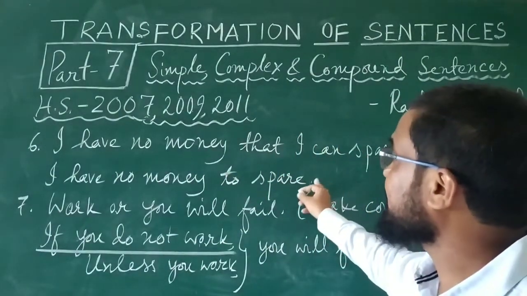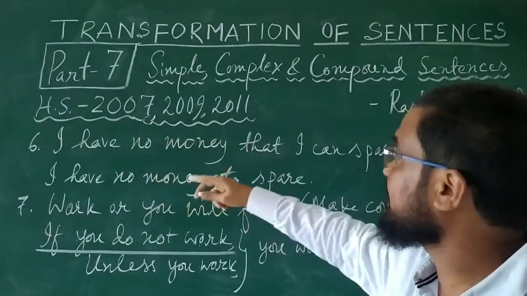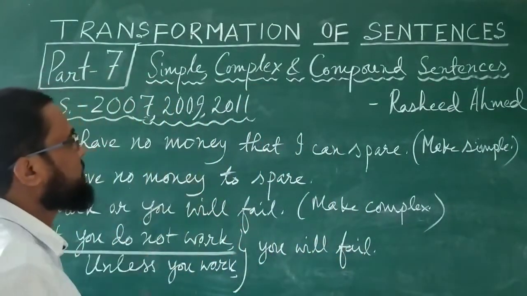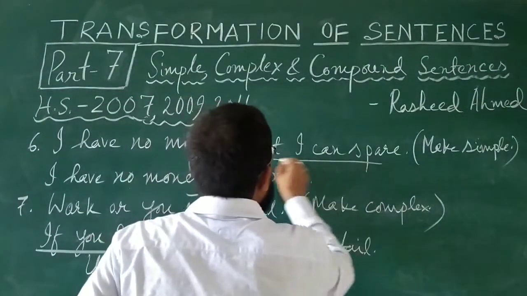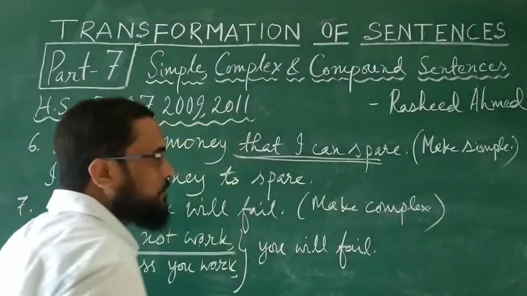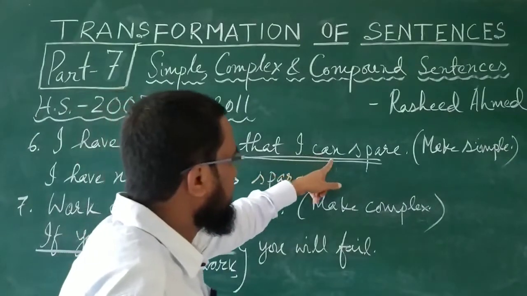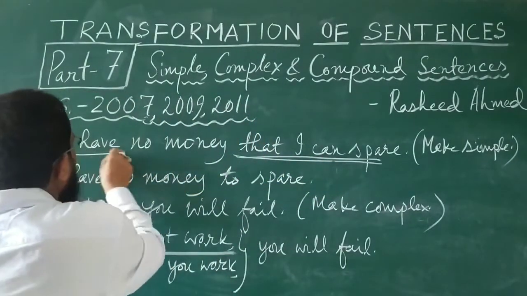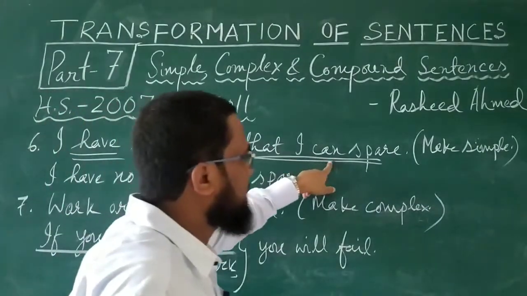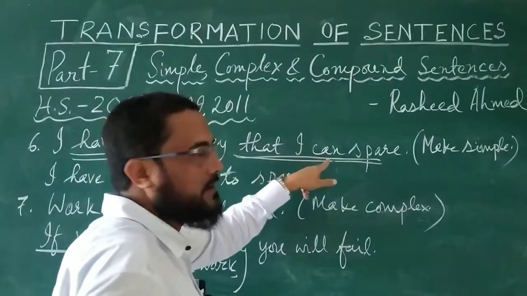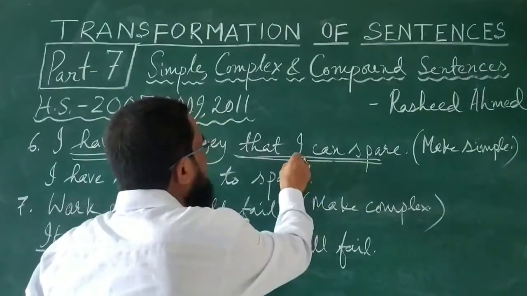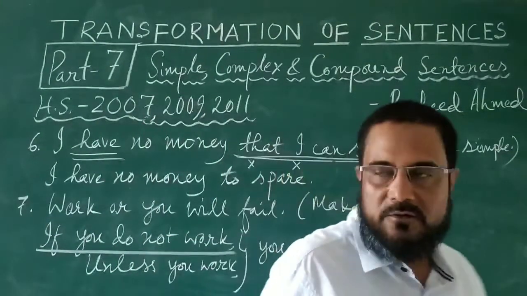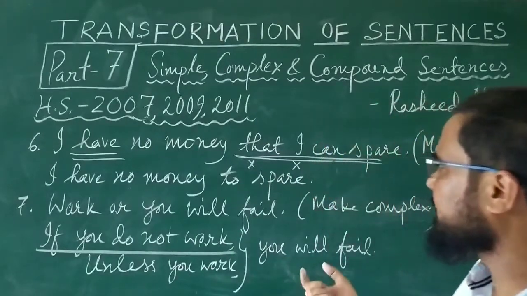And this sentence has come 3 times, 2007, 2009 and 2011. I have no money that I can spare. That I can spare, this is a subordinate clause. Already in the main clause there is a finite verb have. In the subordinate clause, that there is a finite verb, we have to change this, we have to make it a non-finite verb, we have to remove the subject, we have to remove that. So make it simple, the answer will be, I have no money to spare.